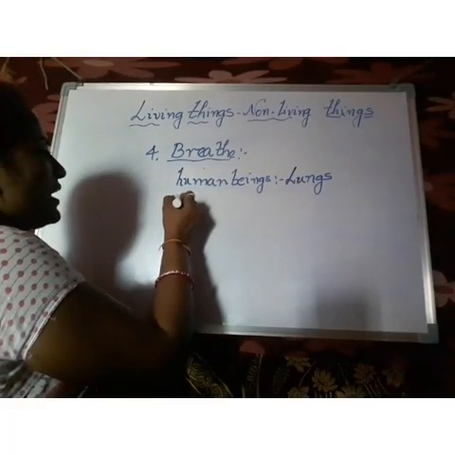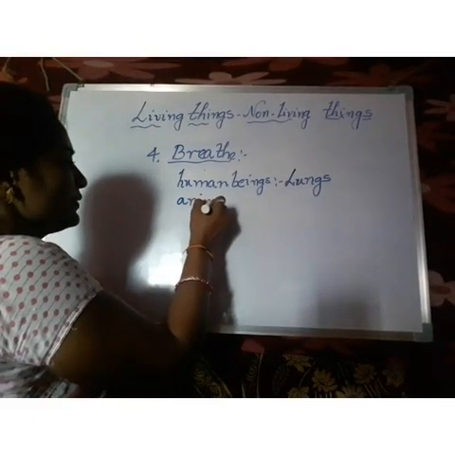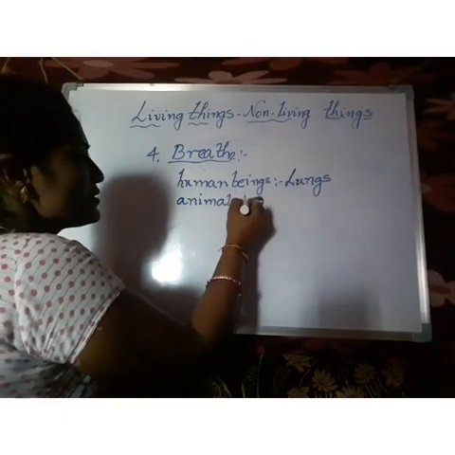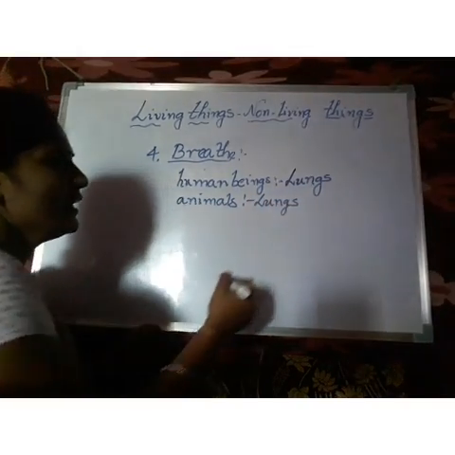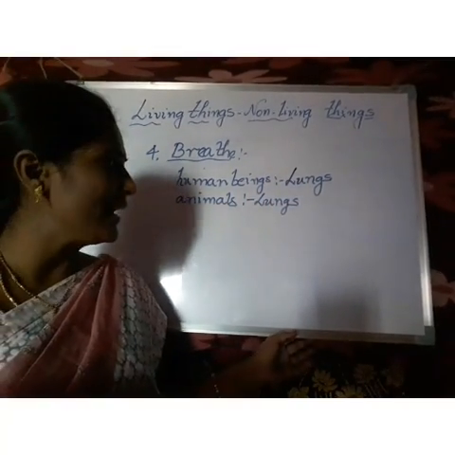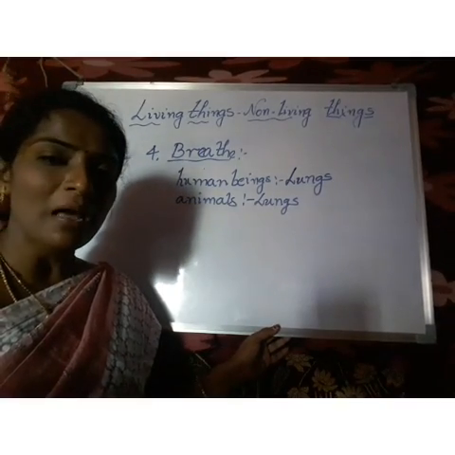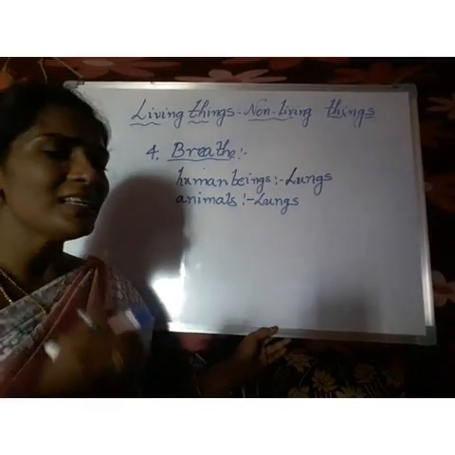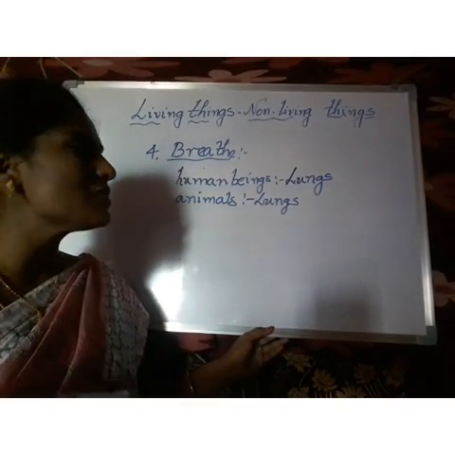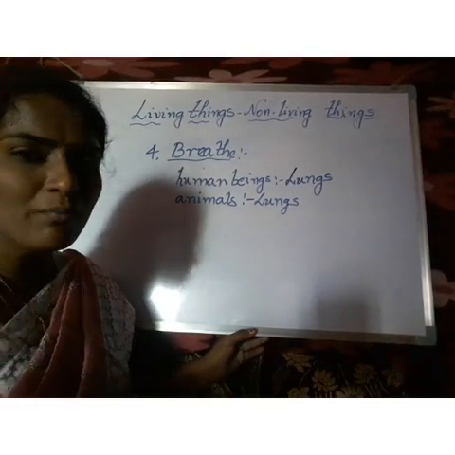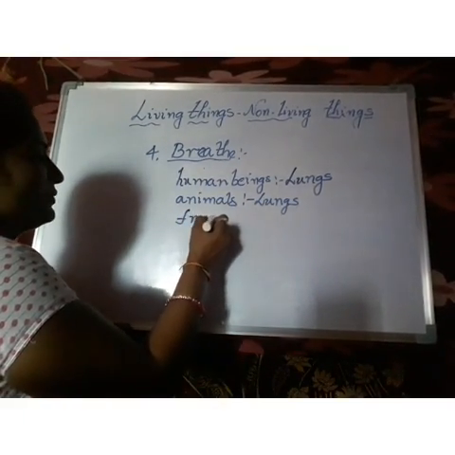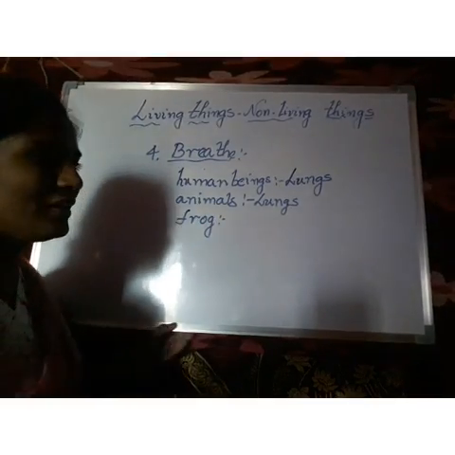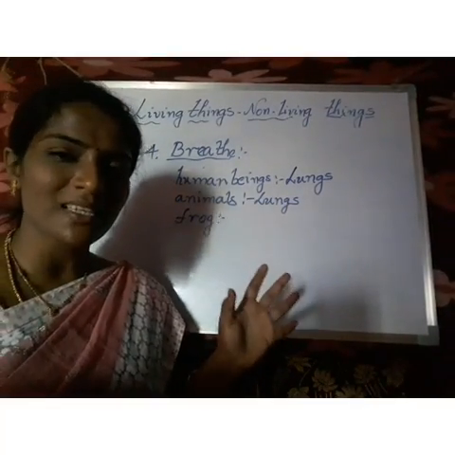And coming to animals, most animals also have lungs. With their lungs they can breathe. But some insects and animals have special organs for breathing. First one is the frog. Did you ever see a frog? It has bubbly skin.